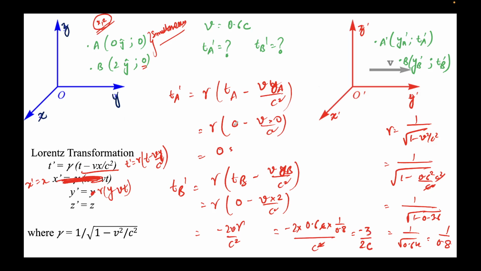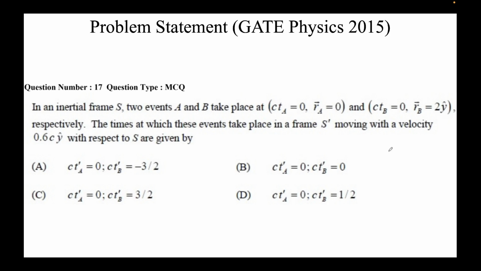And what is Ta prime? Ta prime was 0. So I got Ta prime was 0 and Tb prime was minus 3 by 2c. We need to find the value of c t. So we take the c to the other side, it will be minus 3 by 2, and this will obviously remain 0. Ta value is 0. So all the four options have Ta prime as 0, and the value of c Tb prime is minus 3 by 2, which is this option. So option A is correct here.